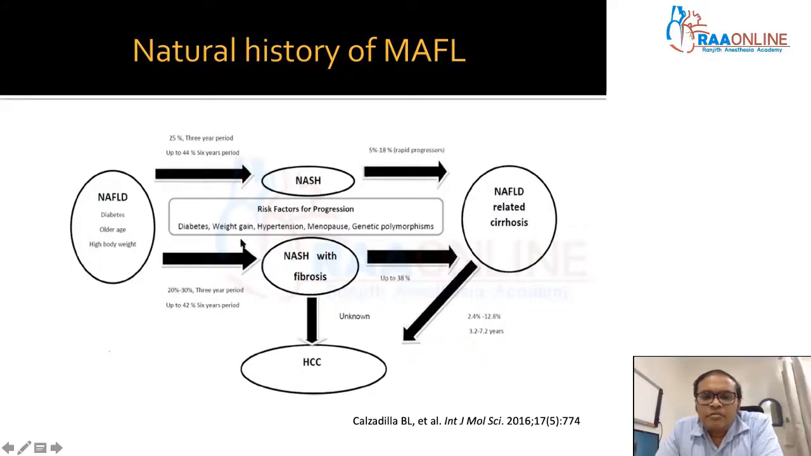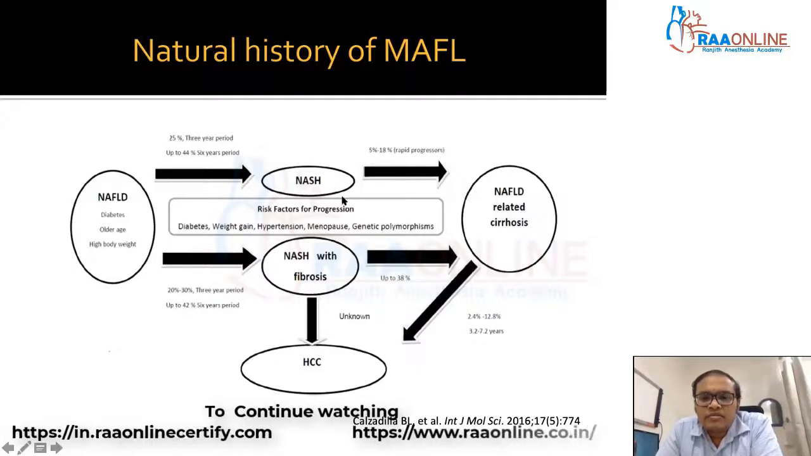Whereas those people with risk factors for progression, like diabetes, weight gain, hypertension, menopause, or genetic polymorphisms, around 20 to 30% progress to fatty liver hepatitis with fibrosis. Please note, that was without fibrosis, this is with fibrosis. And when they develop fibrosis, up to 38% of people will progress to cirrhosis, compared to 5 to 18% without fibrosis. And many of them can even end up with liver cancer also.